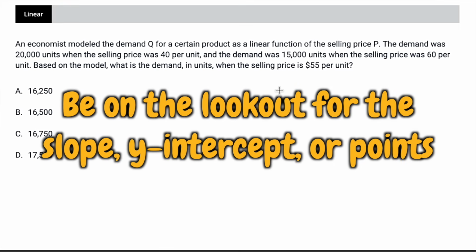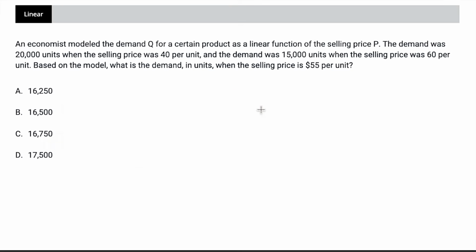I'm looking for things like slope and y-intercept, but here they're not giving me slope or y-intercept. Instead, they're giving me a couple of points. We've got (20, 40) and we've got (15, 60). So let's get our equation based off of that. And the easiest thing to do is just grab Desmos and plug your points into a table.